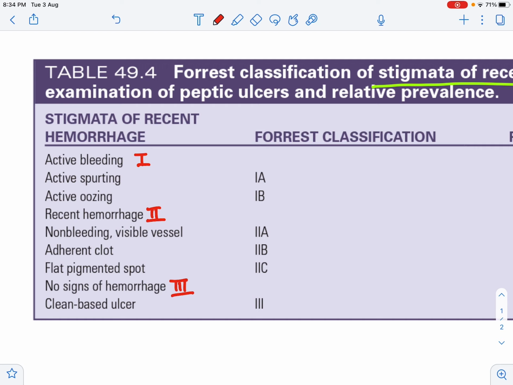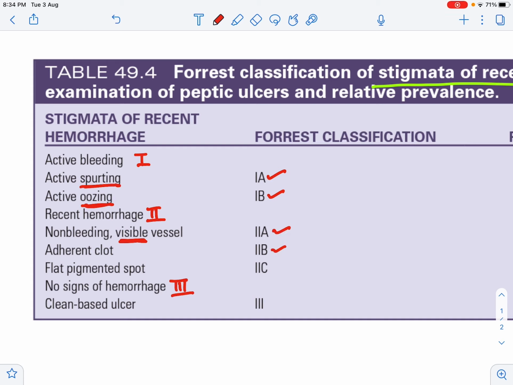Again, the bleeding can be of two types. It can either be active spurting, which is indicative of an arterial bleed, that is 1A, or it can be an ooze, which is typical of a venous origin. So this is 1B. Now, recent hemorrhage: the most severe category in recent hemorrhage is a non-bleeding vessel, but it is visible. So basically, you can see a vessel; it is not bleeding. This is grade 2A. Grade 2B is when you see a clot.